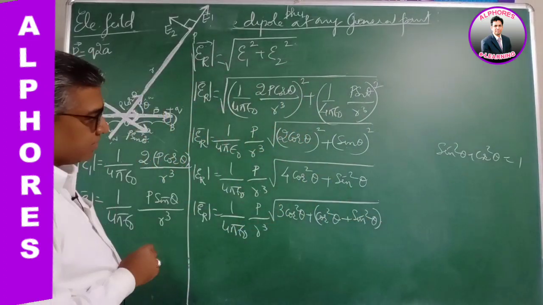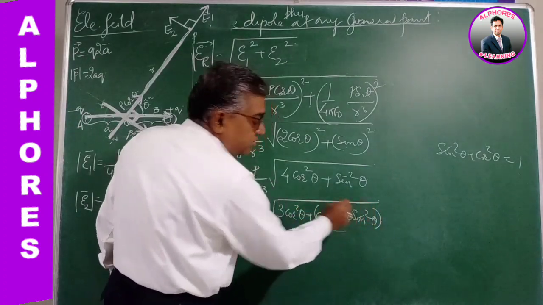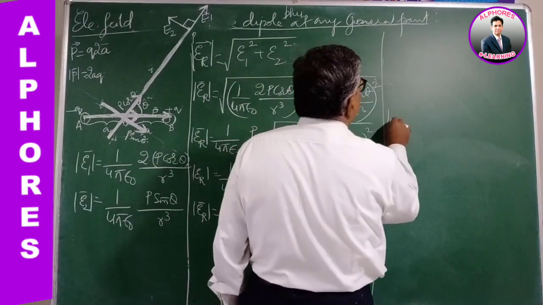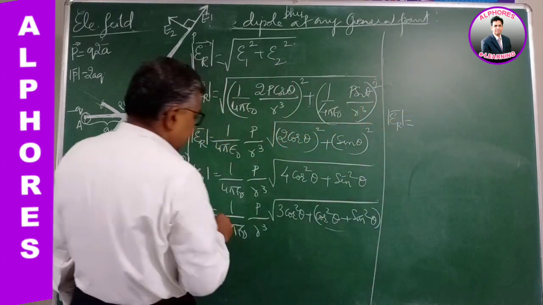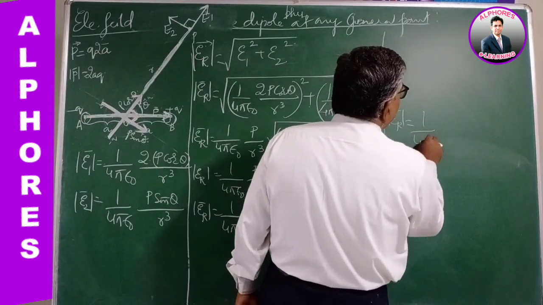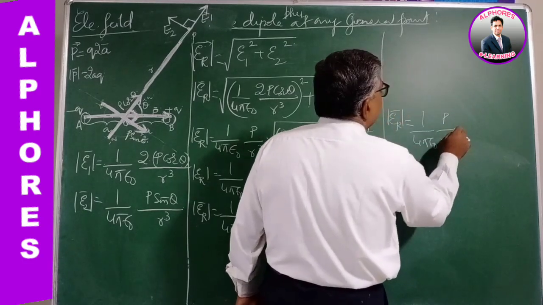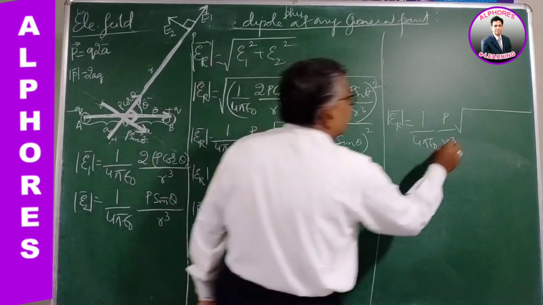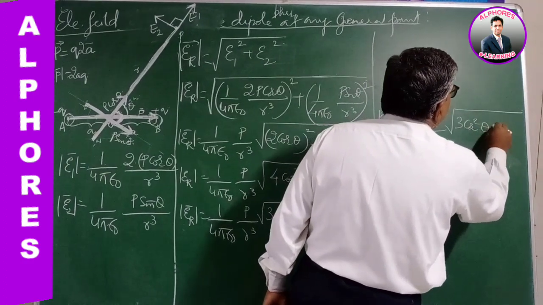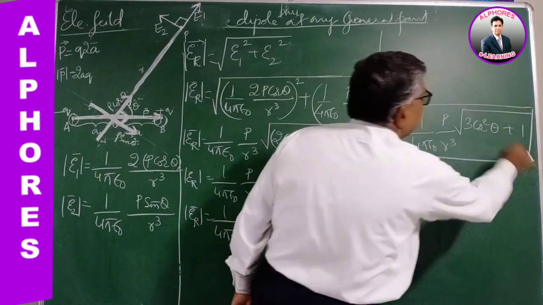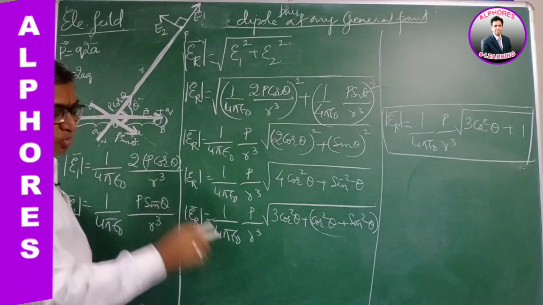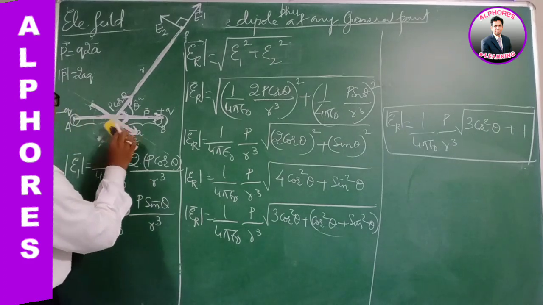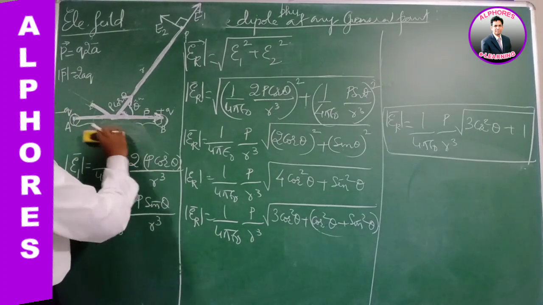Simplifying further, this term becomes 1. So therefore, the magnitude of the electric field intensity will become 1 by 4 pi epsilon naught p by r cube under root of 3 cos square theta plus 1. This is the magnitude. Actually our electric dipole is this; we have imagined all this as the components just for the purpose of the derivation.